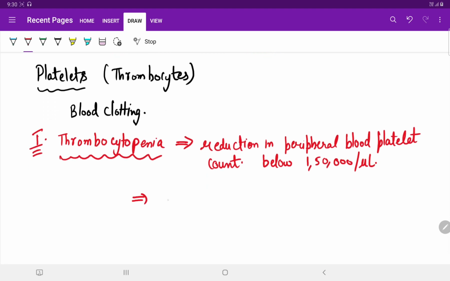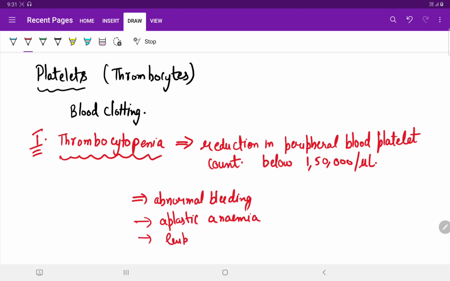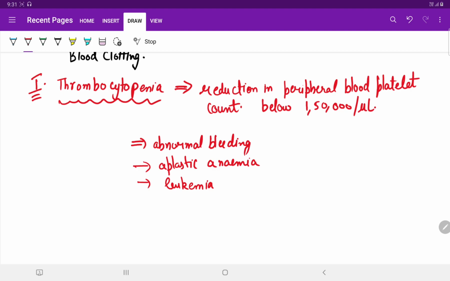Now, this may occur due to abnormal bleeding or excessive blood loss, and other disorders such as aplastic anemia, leukemia, megaloblastic anemia, carcinomas, lymphomas, alcoholism, drug reaction and AIDS.